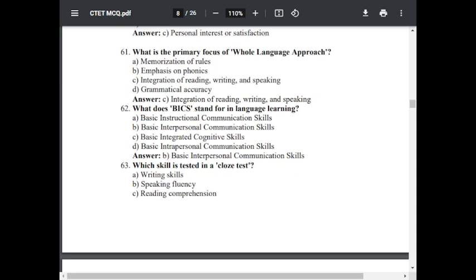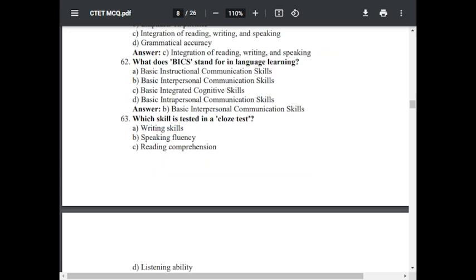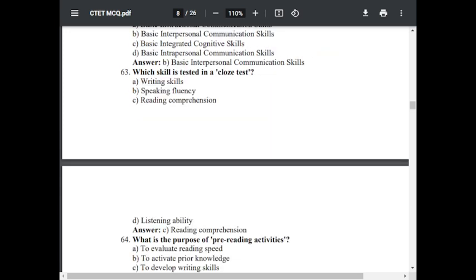Question number 63. Which skill is tested in a cloze test? Option A, writing skill. Option B, speaking fluency. Option C, reading comprehension. Option D, listening ability. The correct answer is C, reading comprehension.